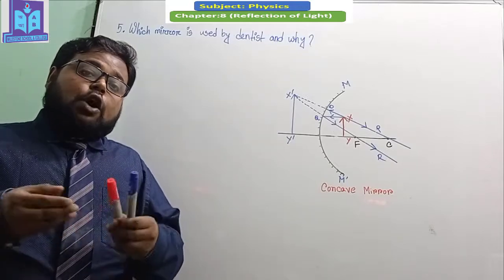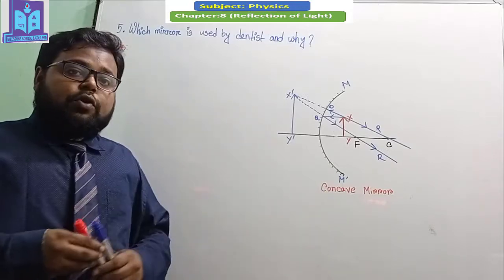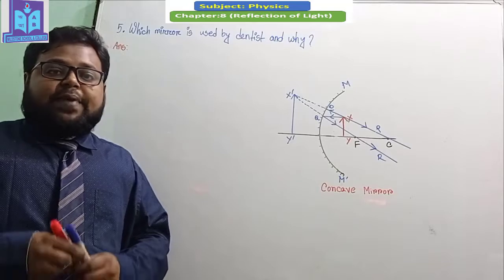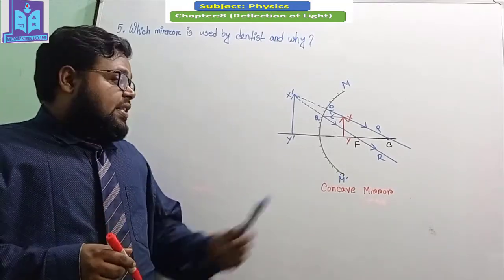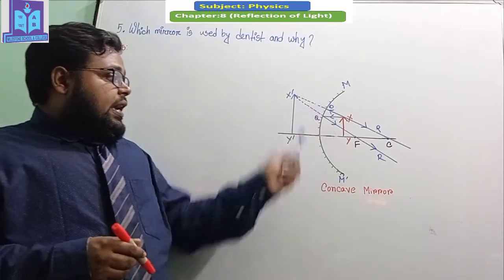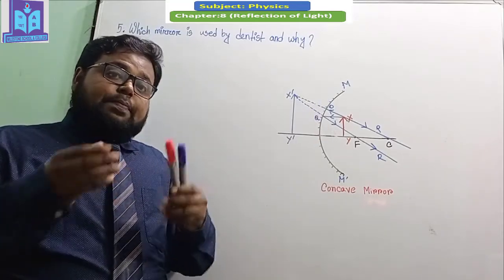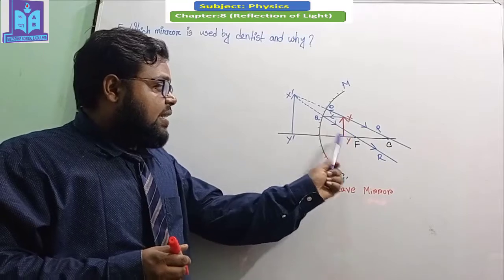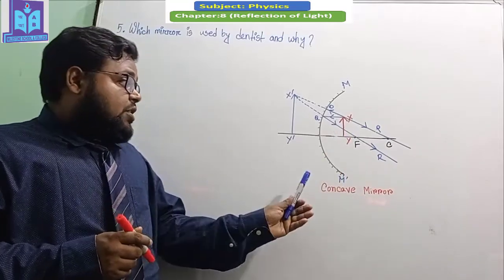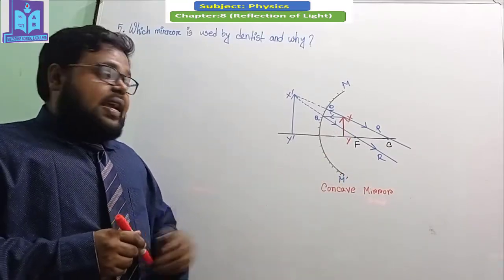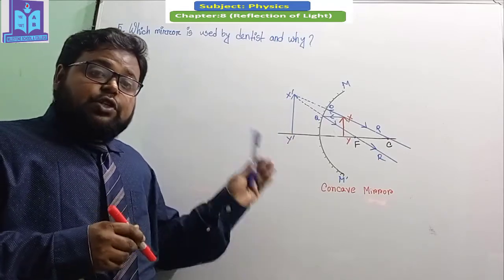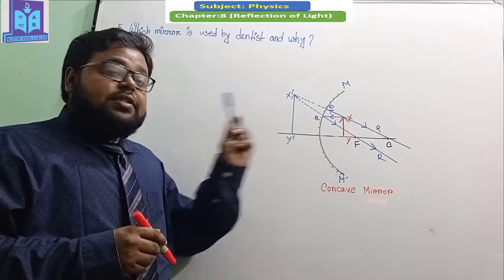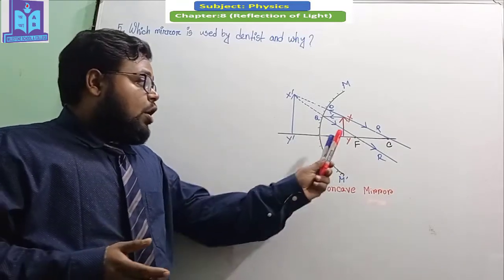Usually doctors commonly use a concave mirror while treating their patients, because here you can see in this figure, in a concave mirror, if we place any object inside the focal length, the image created in this mirror is straight, virtual, but larger in size than the object.